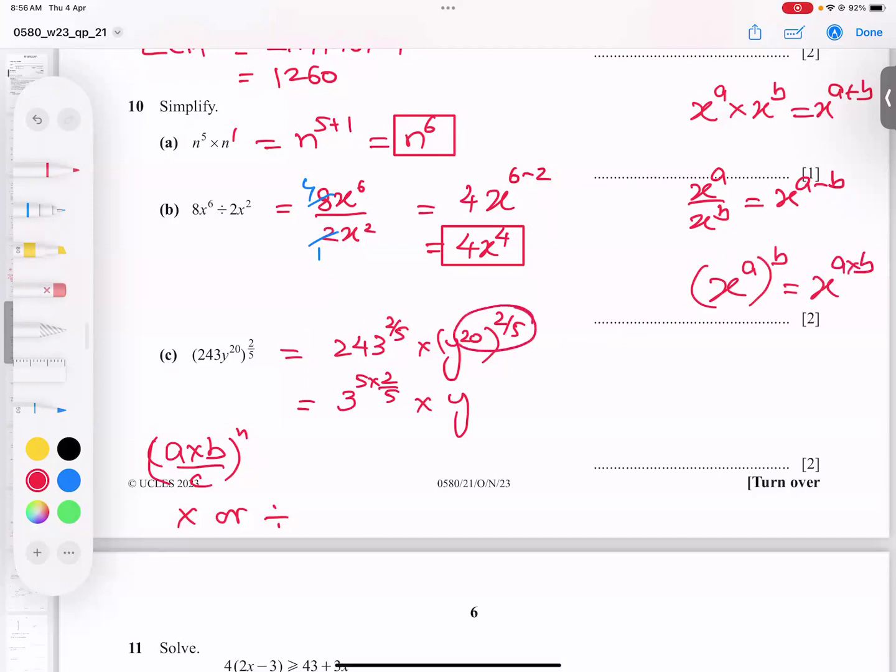So these powers will multiply. So 20 times 2 over 5. 5 and 5 cancel, 5 ones are 5, 5 fours are 20. And this is coming 3 to power 2, which gives you 9. And y, 2 fours are 8. So y to power 8. So I believe you got the point. So properties are very, very important.